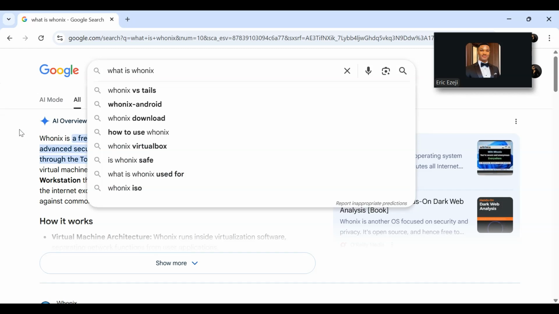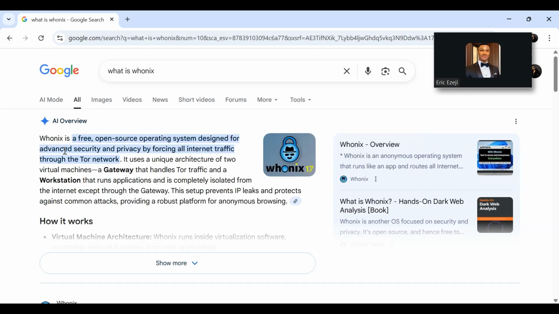As you can see, Whonix is a free, open source operating system designed for advanced security and privacy by forcing all network traffic through the Tor network. It uses a unique architecture of two virtual machines: a gateway that handles the Tor traffic, and the workstation that runs applications and is completely isolated from the internet except through the gateway. All right, so you can read more about it.